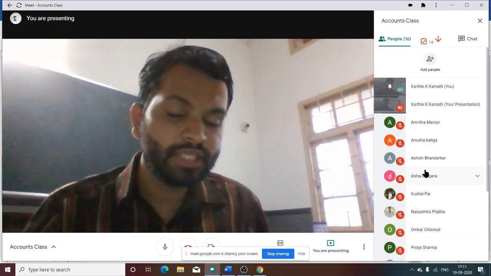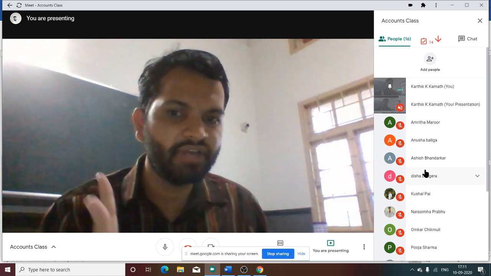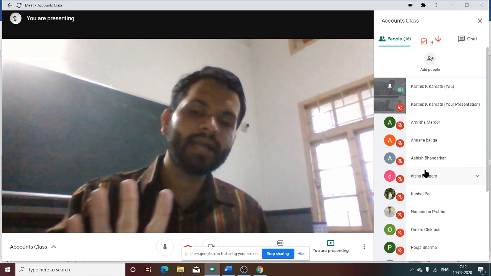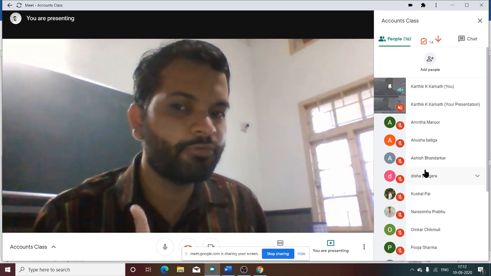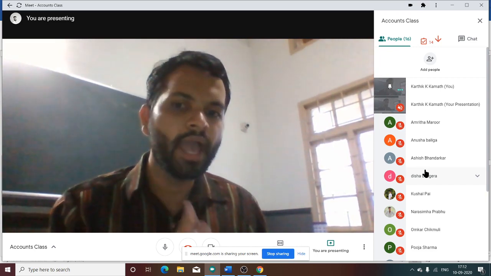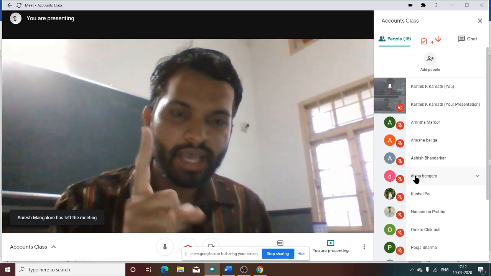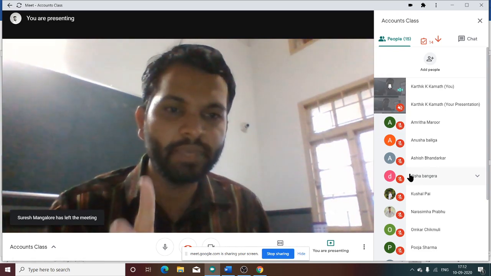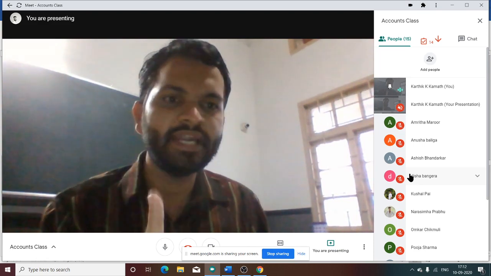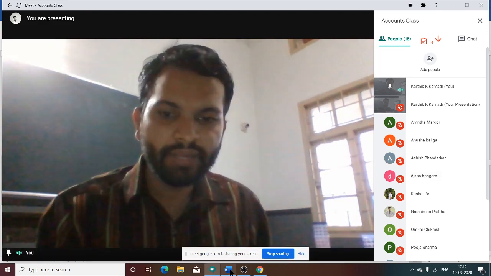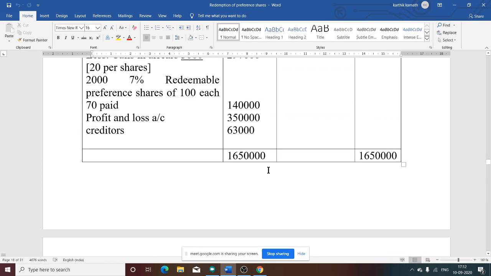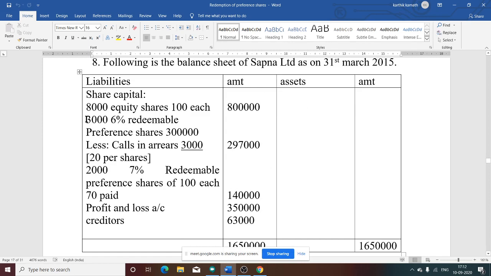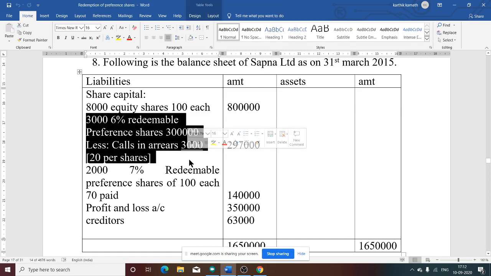Regarding preference shares, there are two categories given in the question. Can we convert partly paid shares into fully paid shares here? They have not mentioned both classes of preference shares to be redeemed, and they have said only to the extent possible. So what will we do? We will consider only one category of preference share, that is the preference share which has calls in arrear. In this problem, that is the 3,000 preference shares, so this preference share we will consider.